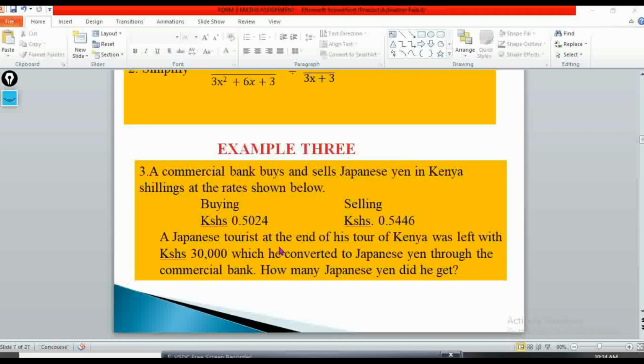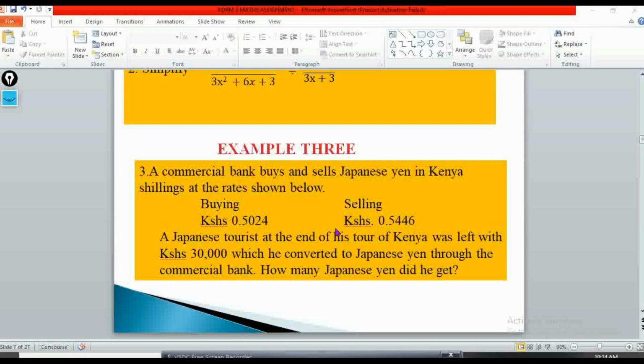So these are tourists at the end of his tour of Kenya, was left with 30,000, and this person wanted to convert this to Japanese yen. So if he wants to convert this to Japanese yen, then it means that the bank will sell to this person. Don't start saying that this person is going to buy and then you start using the buying. Hey, that one, my friend, you'll be done.